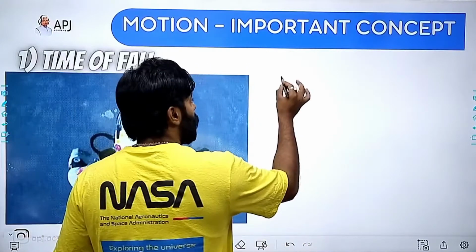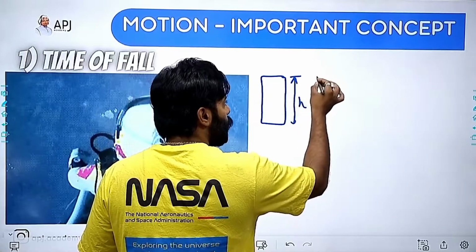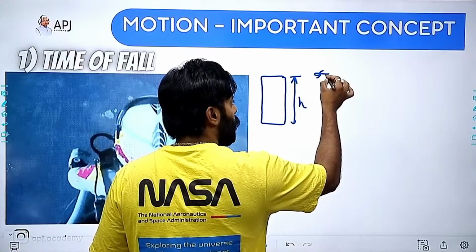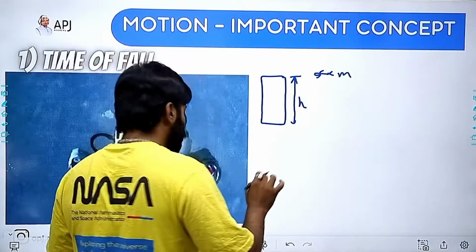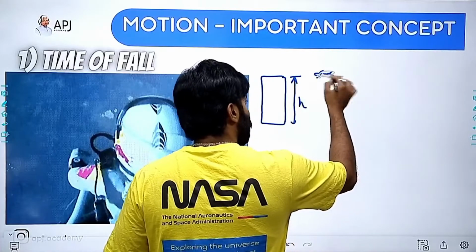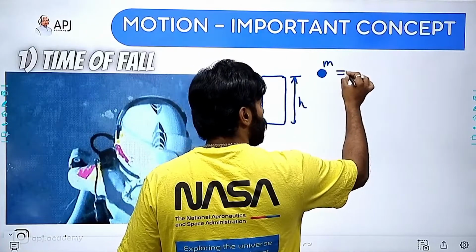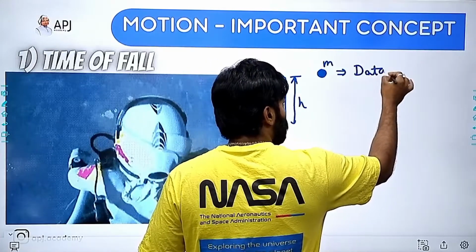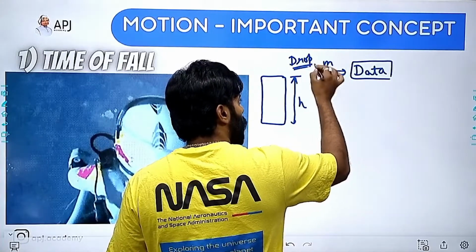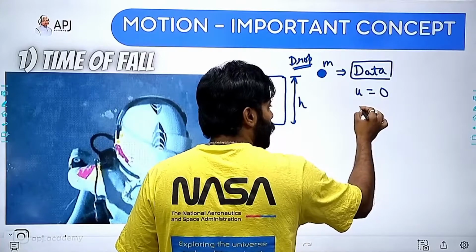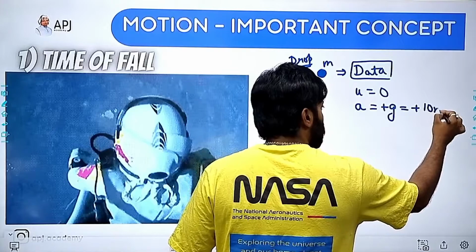So we are considering that from one particular height, we are dropping one object having mass m, right? So the kinematics data of this object when I am dropping it: initial velocity will be equal to 0, acceleration will be equal to plus g, that will be plus 10 meter per second square.